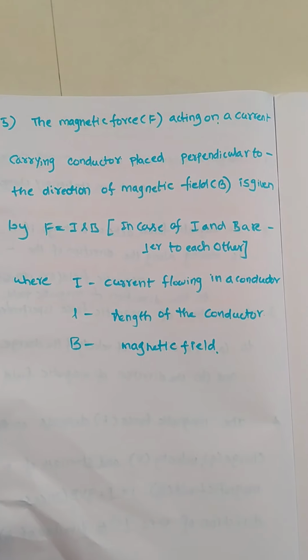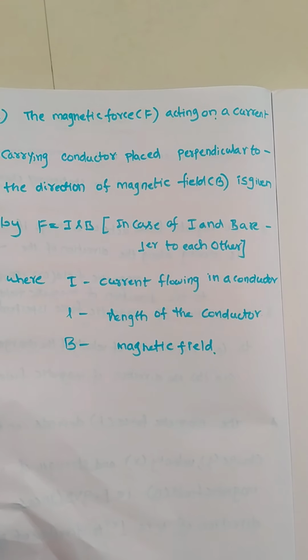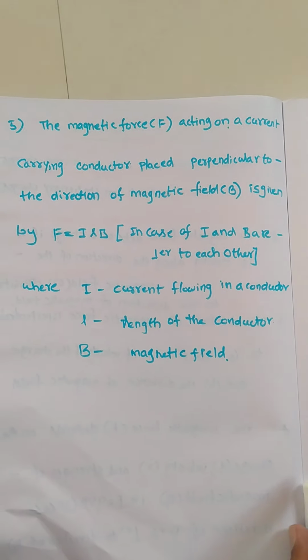All these characteristics we already learned from those concepts. Whenever a charge is kept in a uniform magnetic field, or a current-carrying conductor is kept in a uniform magnetic field, from that only we can write these points. I hope everyone understood.